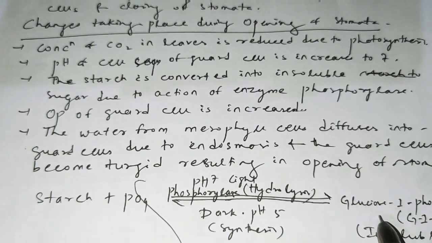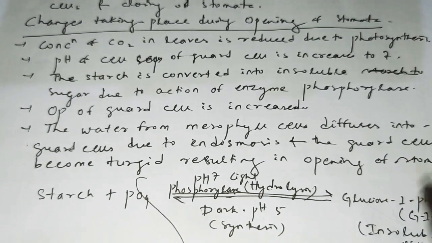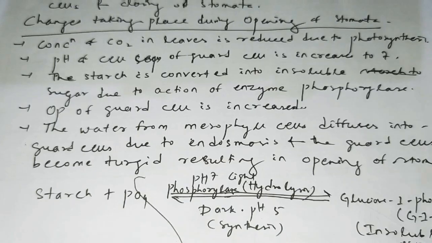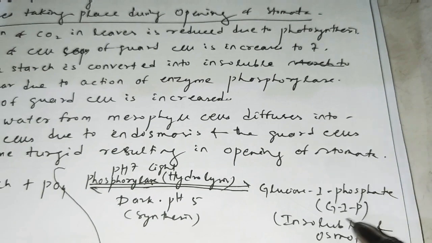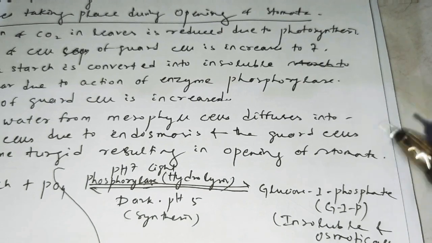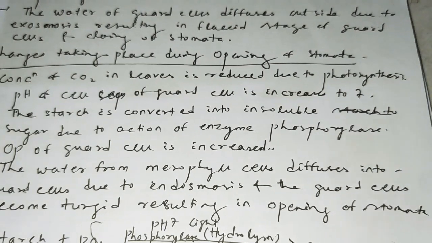Due to hydrolysis, what is formed? Here this one is the soluble sugar, that is glucose 1-phosphate, G1P. That is soluble and osmotically active. So this video is about the second topic, starch-sugar interconversion.